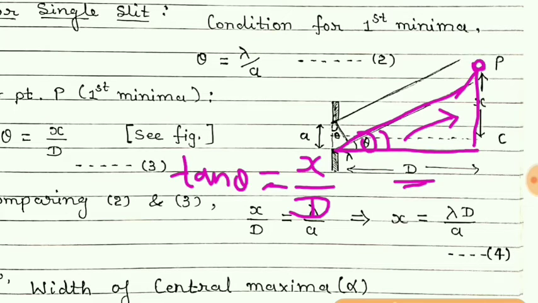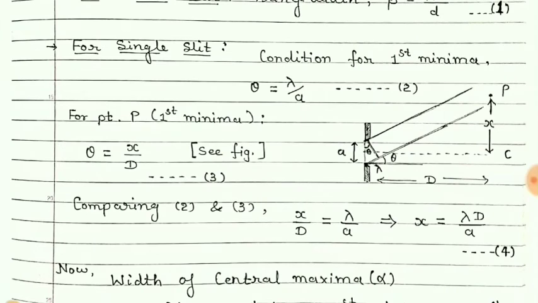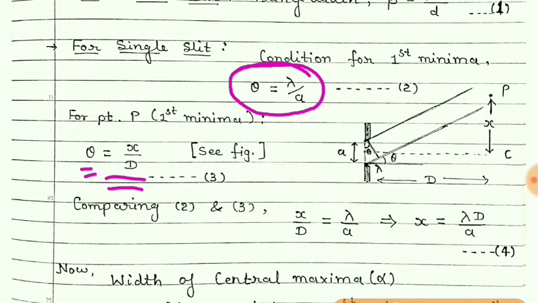Tan theta is equal to opposite, that is x, and adjacent is d. But we know that here these angles are very small. So if the angle is very small, then tan theta is equal to theta. So we can see that theta is equal to x by d. We already have the condition for first minima, theta is equal to lambda by a. Also we obtained theta is equal to x by d for that first minima.